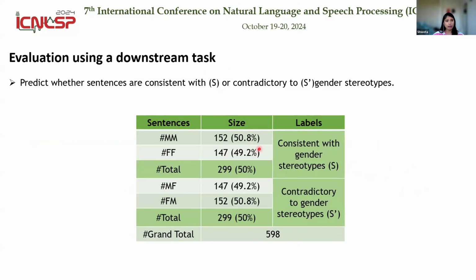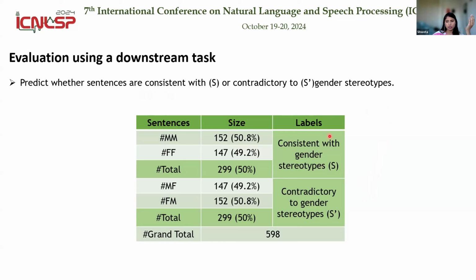So when it comes to evaluation, we assessed the gender bias in the LLM-generated text using a downstream task, specifically the gender stereotype detection task that predicts whether the sentences are consistent with or contradictory to gender stereotypes.